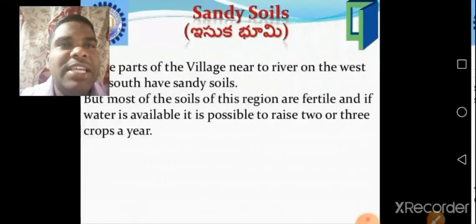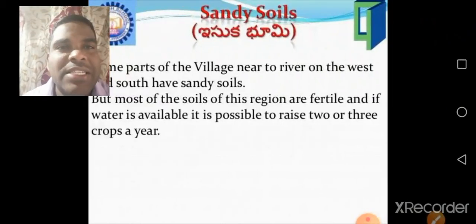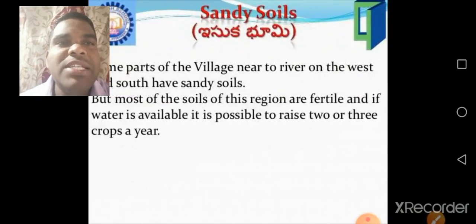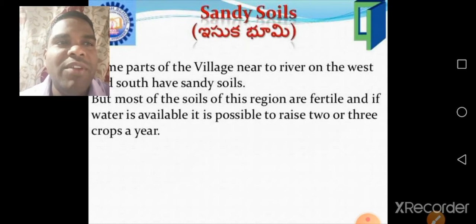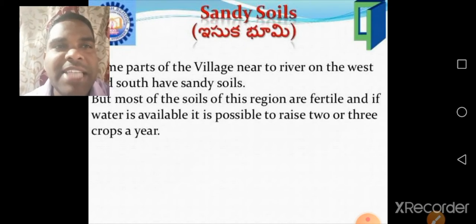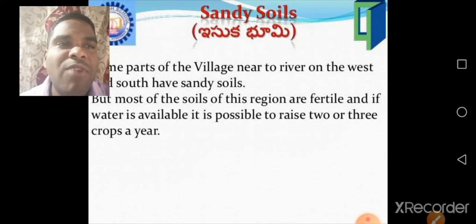See, sandy soils. Some parts of the village near the river, on the west and south, have sandy soils. But most of the soils of this region are fertile, very fertile. Most of the soils of this village are fertile soils.